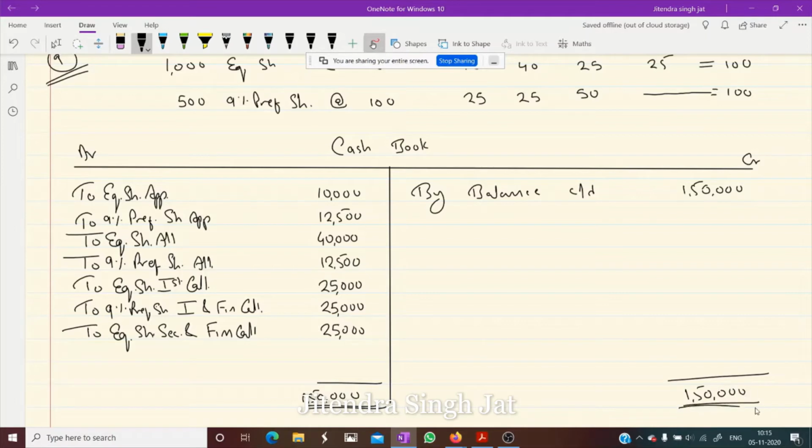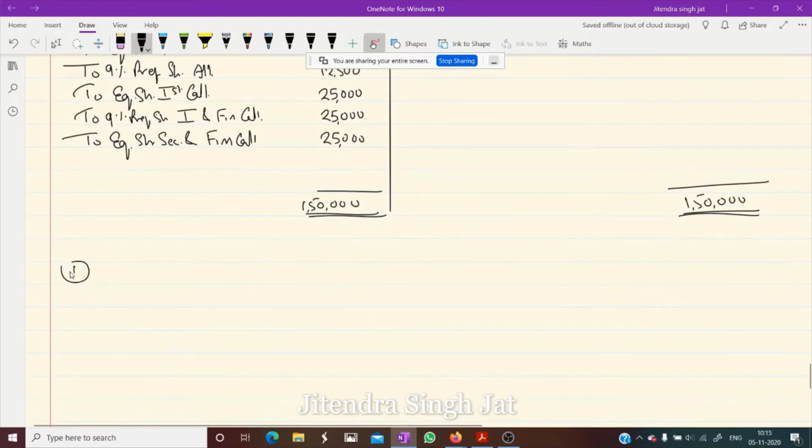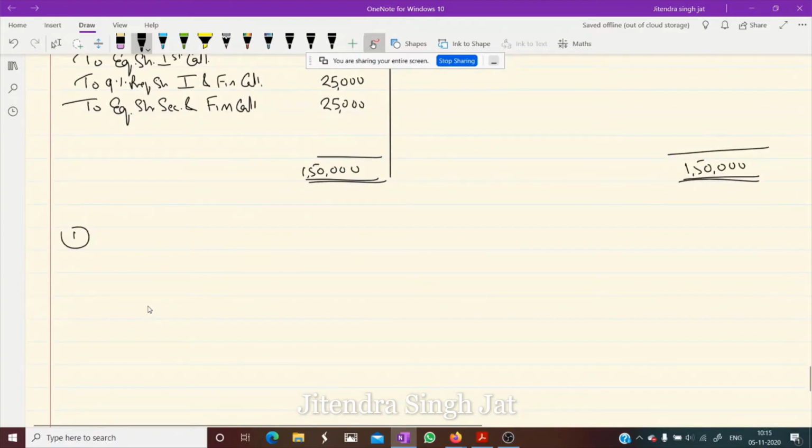Now journal entries are required. Other than cash, first we pass the journal entry for application. Now we pass entry for transferring.